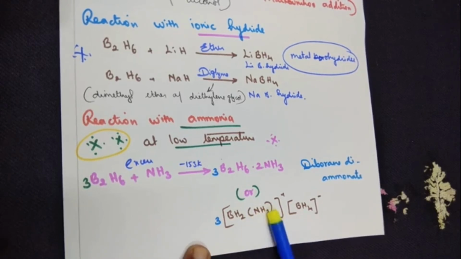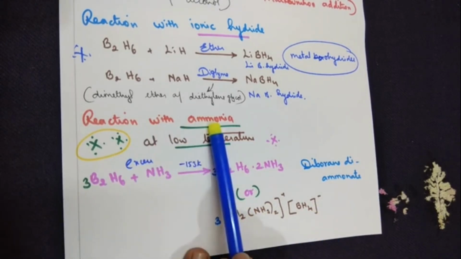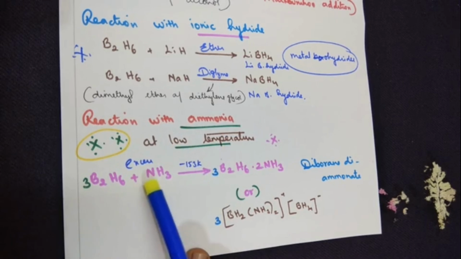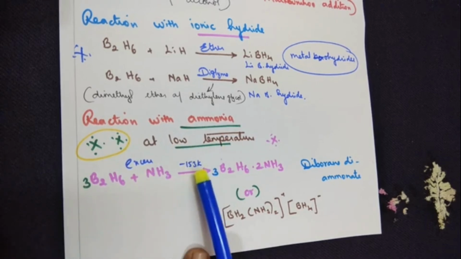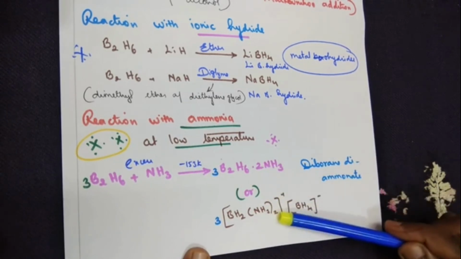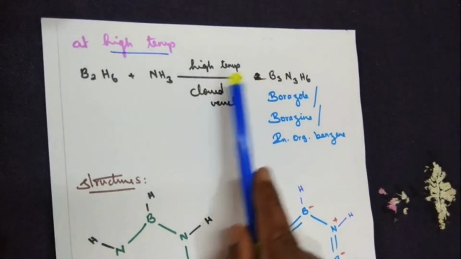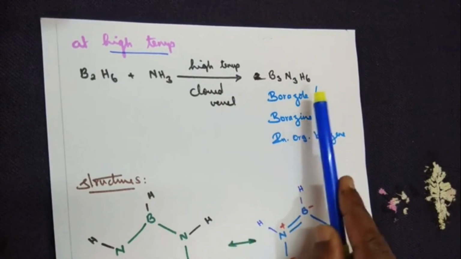In chemistry, learning certain formulas you cannot omit. You have to learn it. So for reaction with ammonia at lower temperature, excess of ammonia should be taken, and at lower temperature you get diborane diammonate. Two different ways of writing the formulas are given. And at higher temperature, in a closed vessel, you get